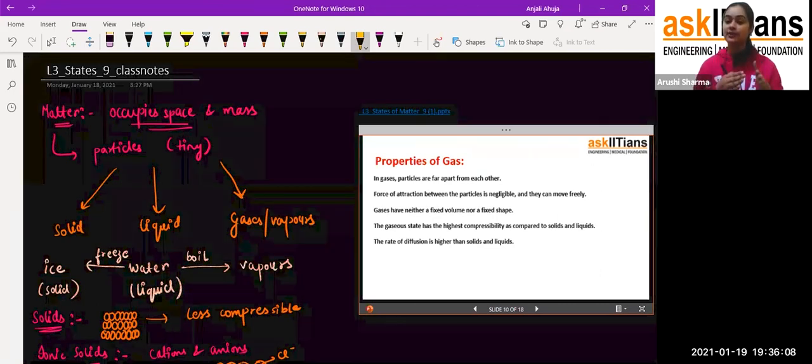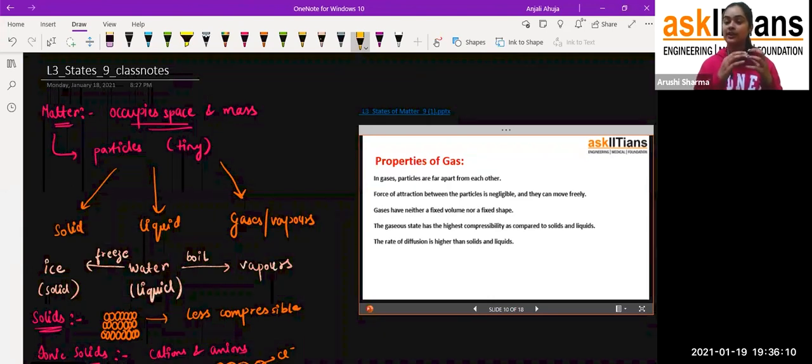Because the smell of the deodorant is diffused into the atmosphere, into the gaseous particles, and that's how he is able to smell it. So that's why the rate of diffusion in gas is very high compared to solid as well as liquid. So these are the properties of gases, students, and I hope you are getting all of these things.